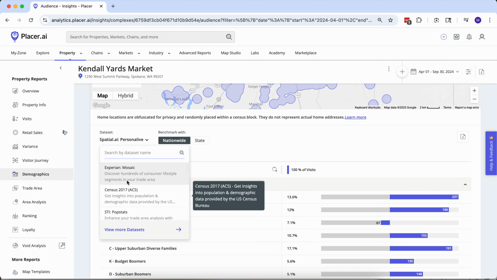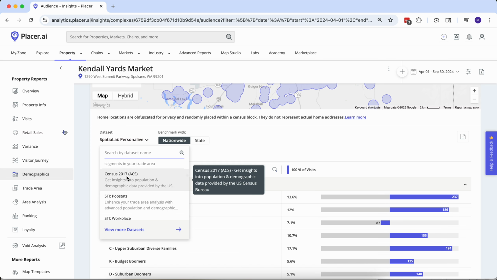So one, this Mosaic data from Experian, we've had access to that through another tool for a number of years. That's the Experian credit reporting agency, sitting on trillions of consumer transactions. Anytime any of us swipe a credit card, Experian gets a ping, and they know within a few milliseconds who you are and where you live and what you just bought. So what they do with all of that data is they take every household in the US and put us into one of, I think it's 72 different household segments. That's super helpful on the marketing side of things.